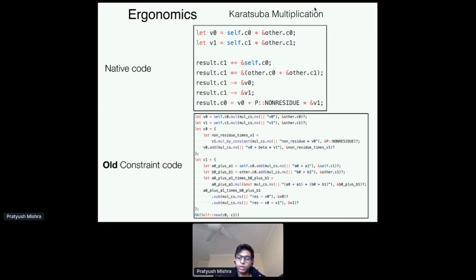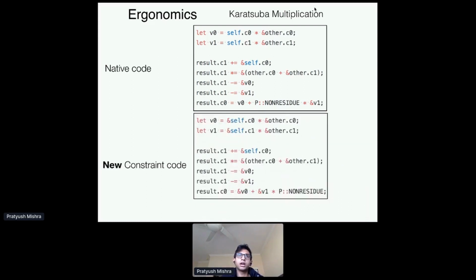Okay, so to improve upon this, we completely refactored our constraint writing infrastructure, and as a result, now you can write constraints for this Karatsuba multiplication algorithm which look almost exactly like the native code, right? So now on the bottom, we have this algorithm using our new constraint writing infrastructure. And as you can see, it looks almost identical. Maybe there are a few extra ampersands somewhere, but otherwise there's no functional difference between the two. And this, as I said before, helps with auditability, helps with readability, and it's now very easy to see which parts of the native code correspond to which parts in the constraint code.